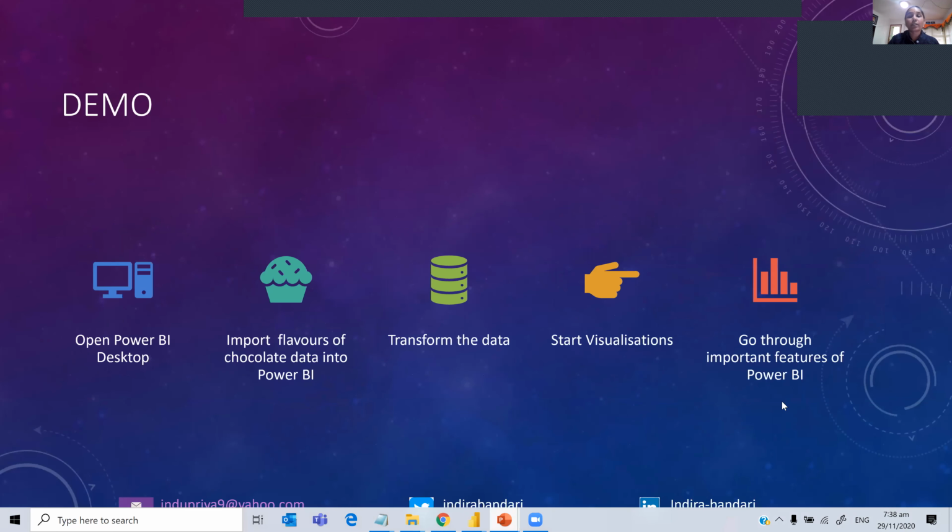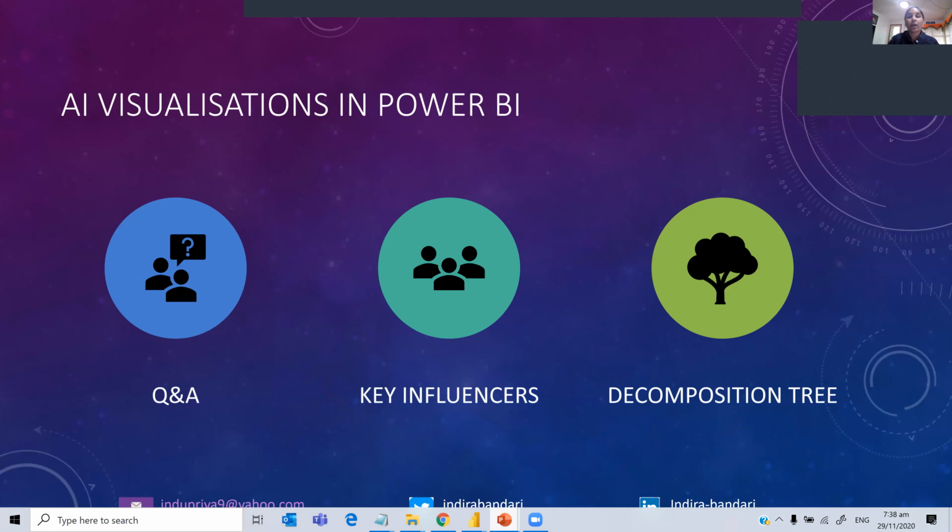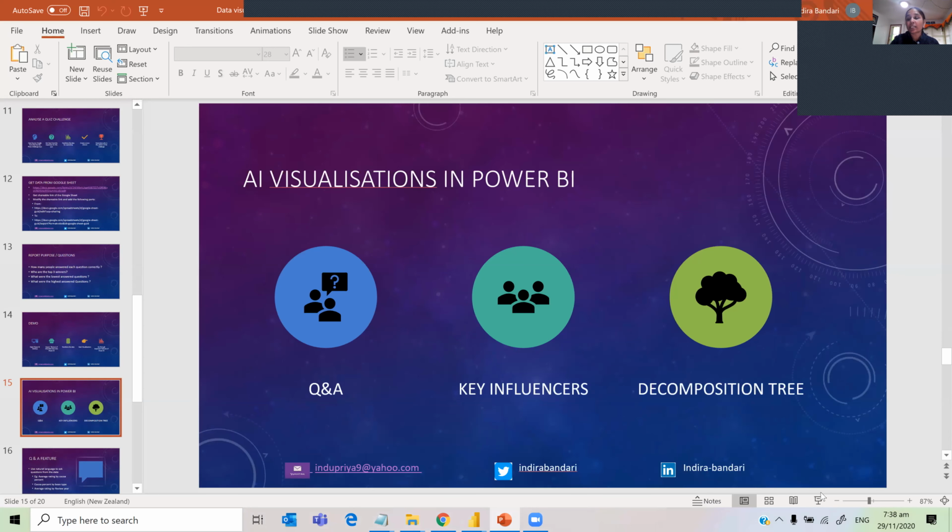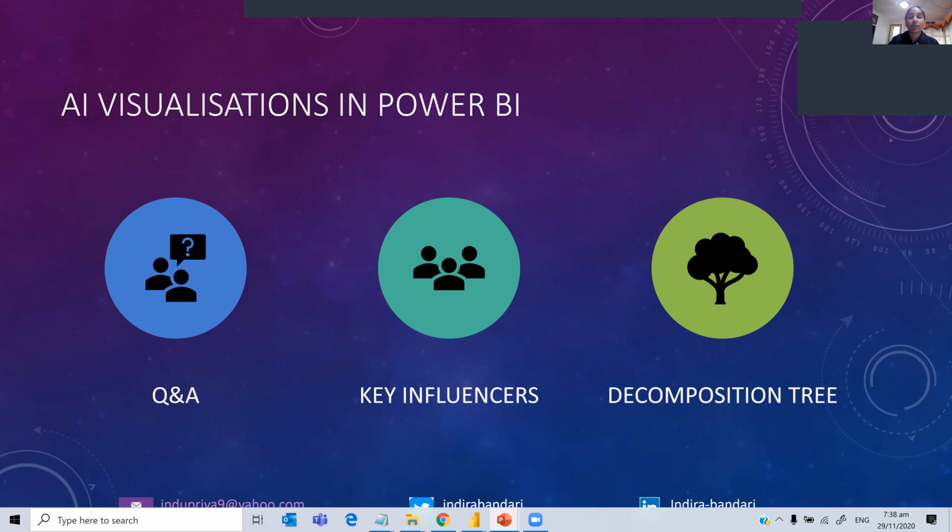Okay, so let's continue. We have done the demo, and now AI visualizations in Power BI. There are default AI visualizations which can be used. One is the Q&A, which uses natural language query, and key influences and decomposition tree. Let's quickly see that. Maybe first I'll explain what each one of those does, and then we can see them.